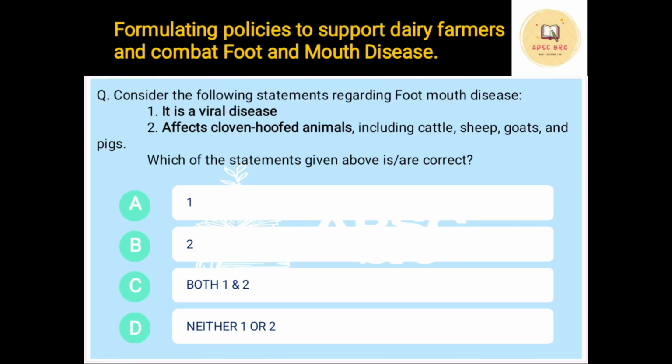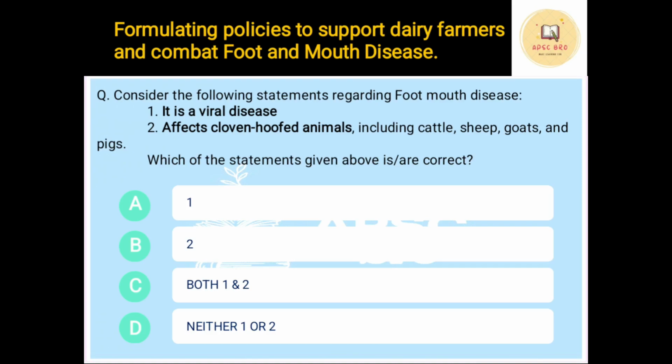Now, this budget considers formulating policies to support dairy farmers and combat foot and mouth disease. Now, foot and mouth disease is a very common disease in the dairy animals. Okay, so this budget focuses on that. Now, the question that we have framed is that consider the following statements regarding foot and mouth disease, because this has been mentioned in this budget. So, foot and mouth disease becomes important for your prelims.